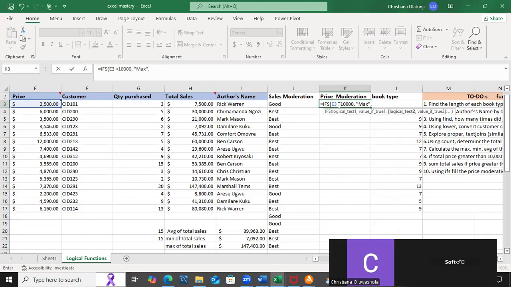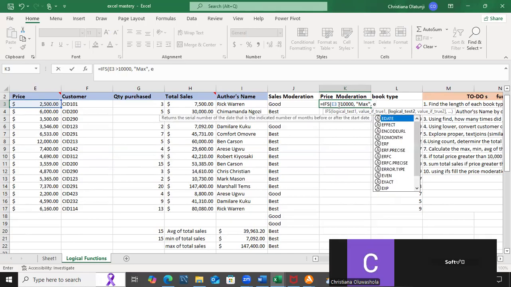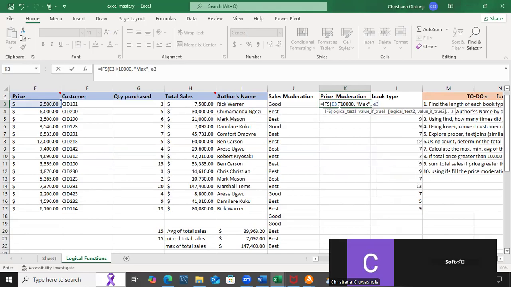Logical test 2 now. If E3 is greater than 5,000, it should give me mid. Don't forget my strings. Then if not, that's my logical test 3: if E3 is less than 5,000, give me min. Then I close my bracket and I enter.